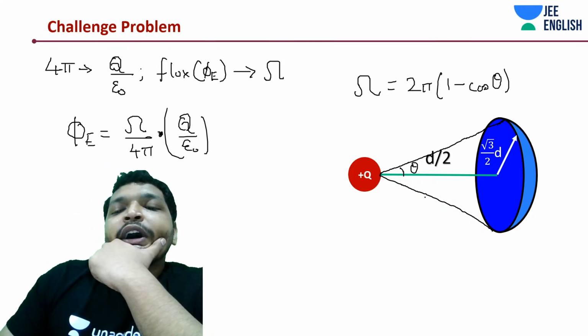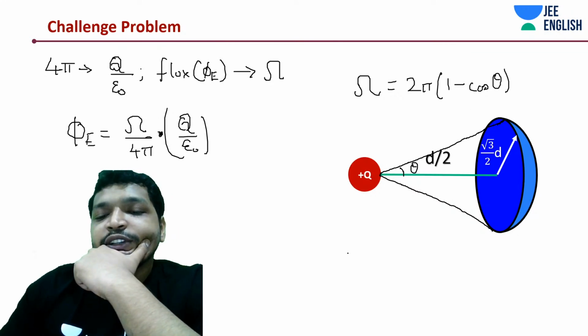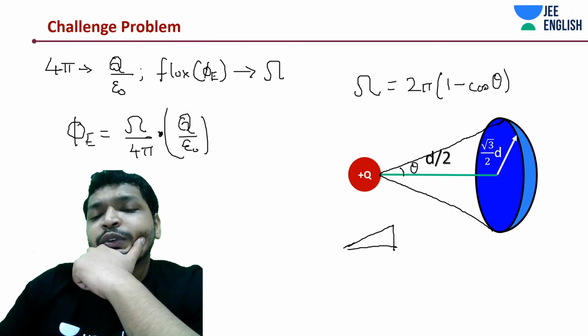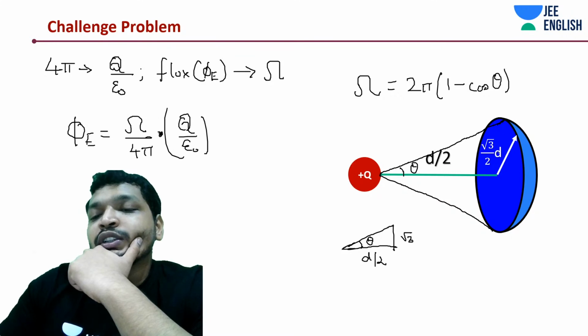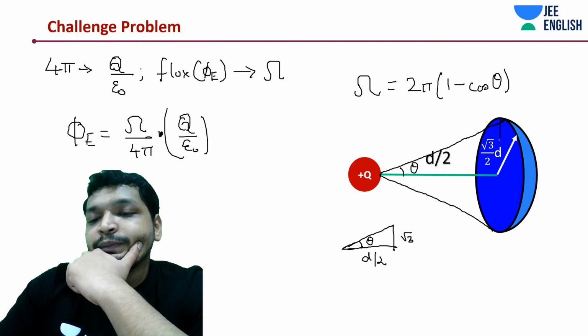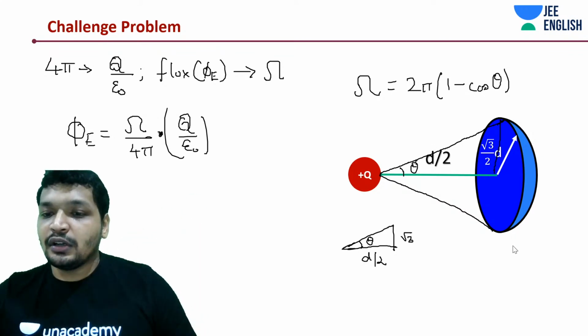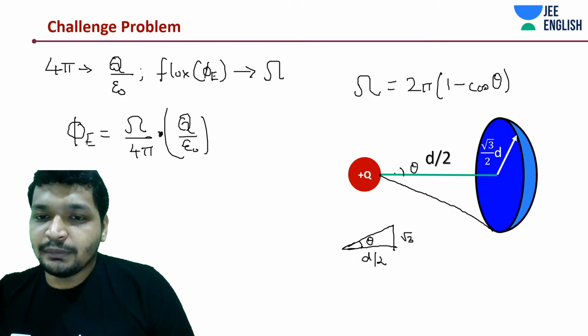Now I need to find out the theta. It's not a very challenging task. I'll tell you why. We know a few things, and we can quickly find out cos theta. We need to find out cos theta, not even theta. Okay, do remember we need to find out cos theta. This is theta. This is how much? This is d by 2. This is root 3. Think of this being shifted over here. Just the radius of that base, not the ring, the base of that spherical shape. Okay, this would appear something like this.